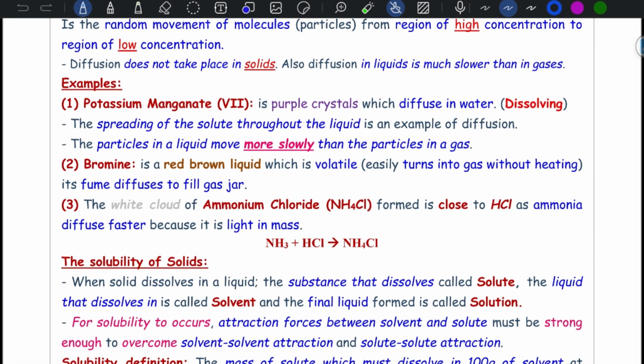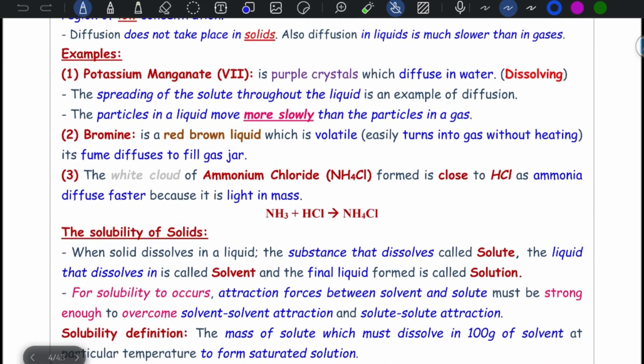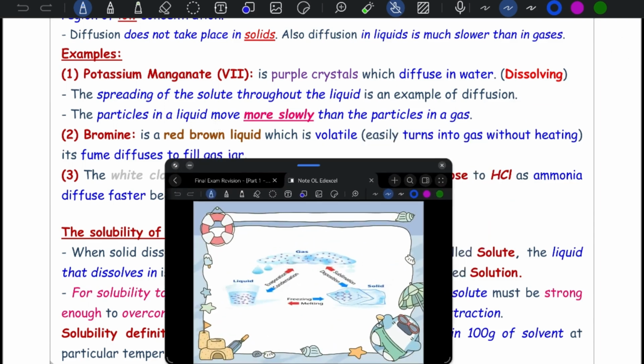Let's take some examples. First one, potassium manganate(VII). It's a purple crystal which diffuses in water. At the beginning, dissolving must occur. The spreading of solute through the liquid is considered an example of diffusion, and the particles in a liquid move more slowly than particles in a gas. Let's check this image.